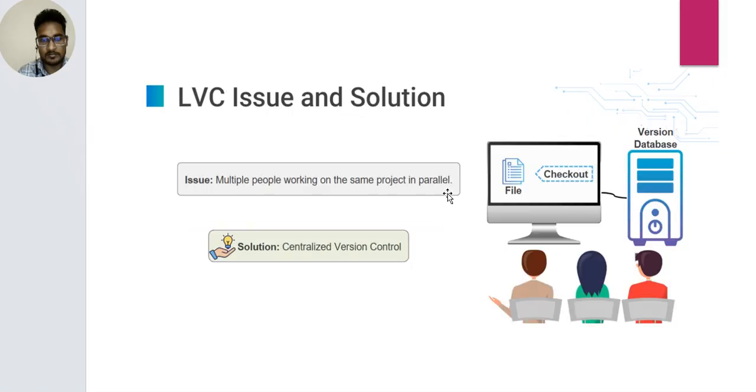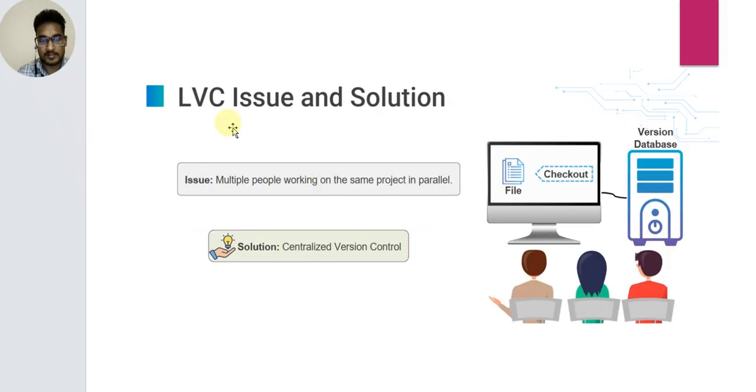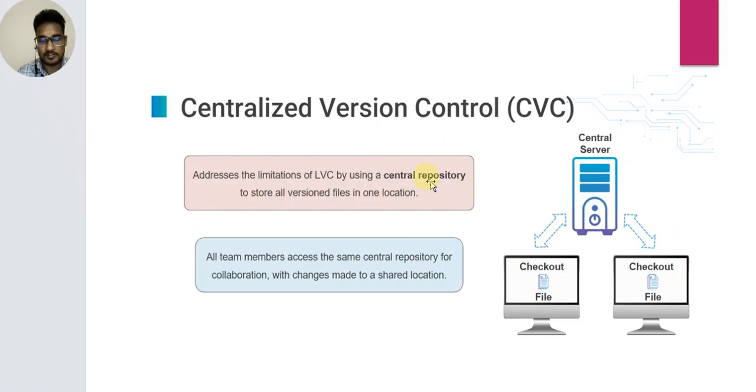Local version control system: only one version database, and one user connects to it locally. Second is the central version control system. In a central version control system, there is a central server, and users check out files by connecting to the central server. But the issue is that if the central server is down, our system is offline.